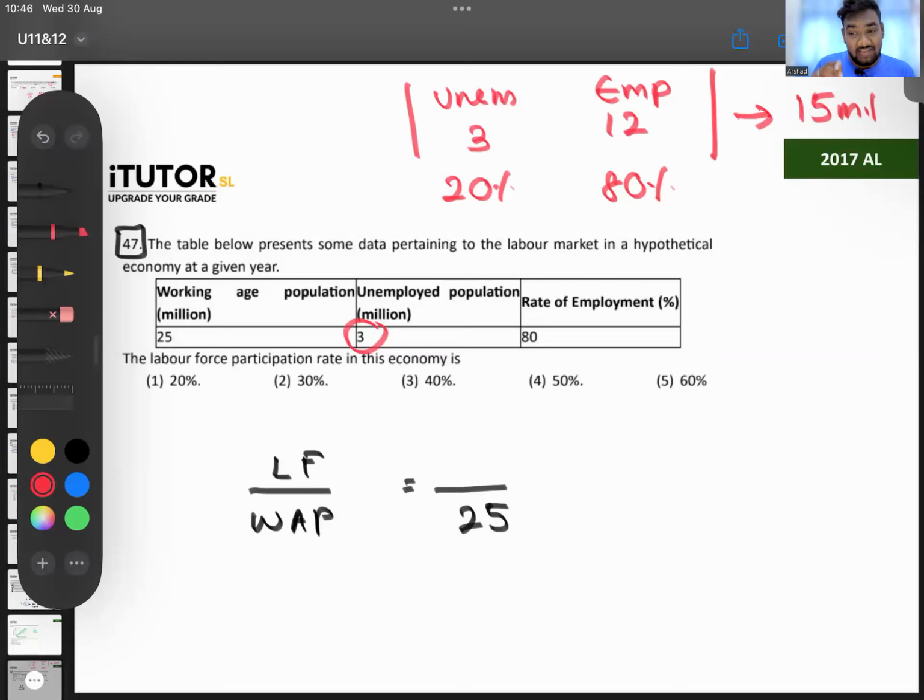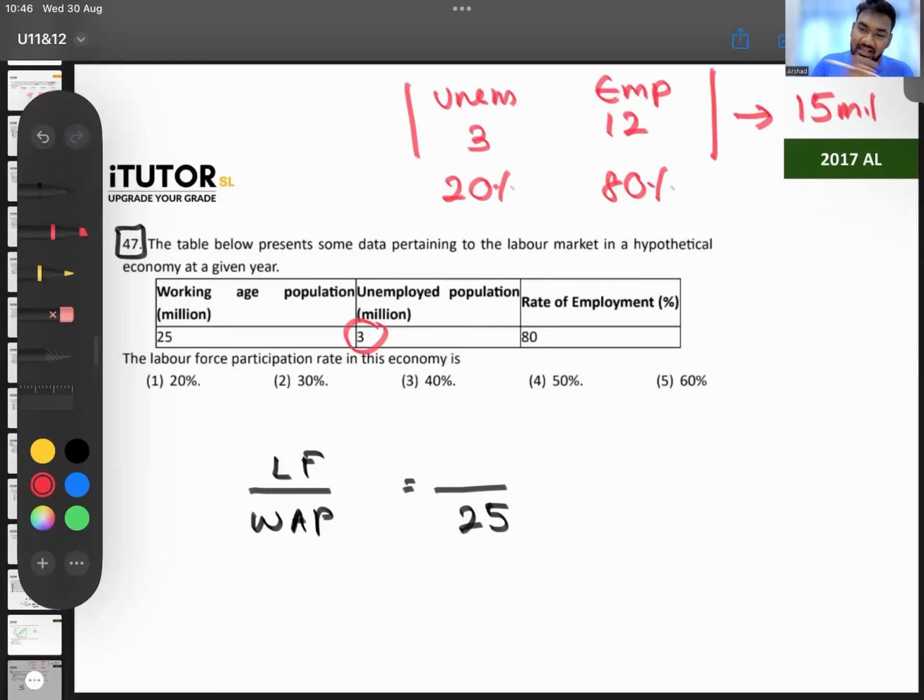Think, they have given you the rate of employment. Employment rate is 80%, the balance is unemployed. So 20% is unemployed, and they have said 3 million unemployed. So 20% equals 3 million. Then how much is 100% equal? That's the total labor force. 100% is 15 million, 80% is 12 million. Got it? So use a little bit of math.